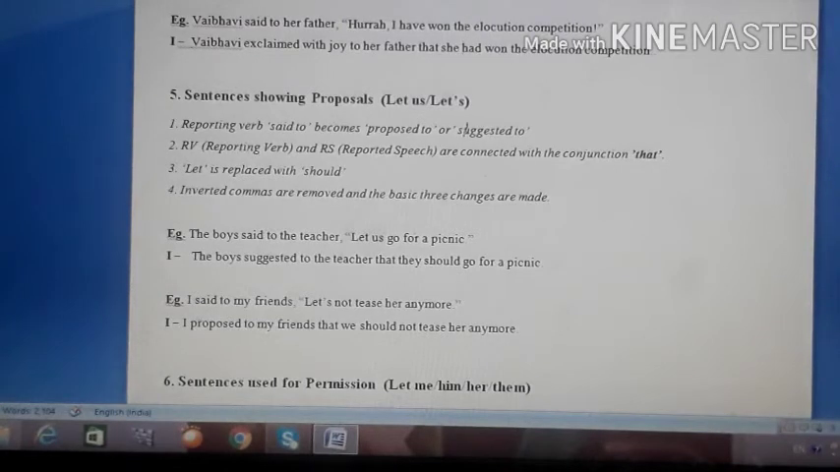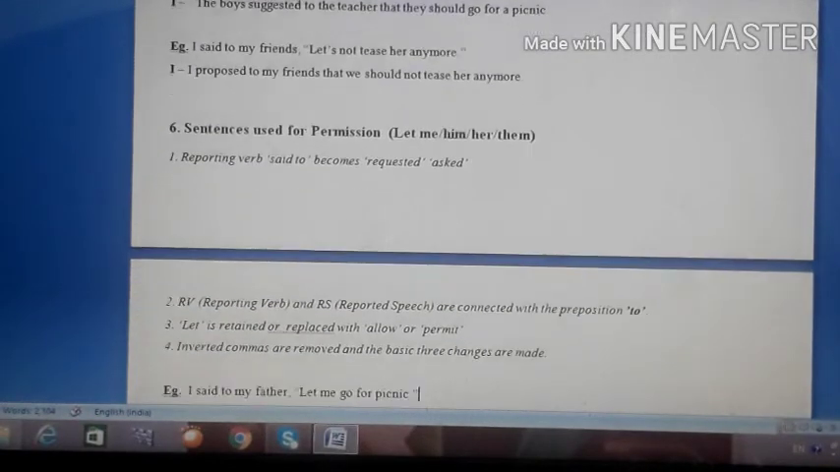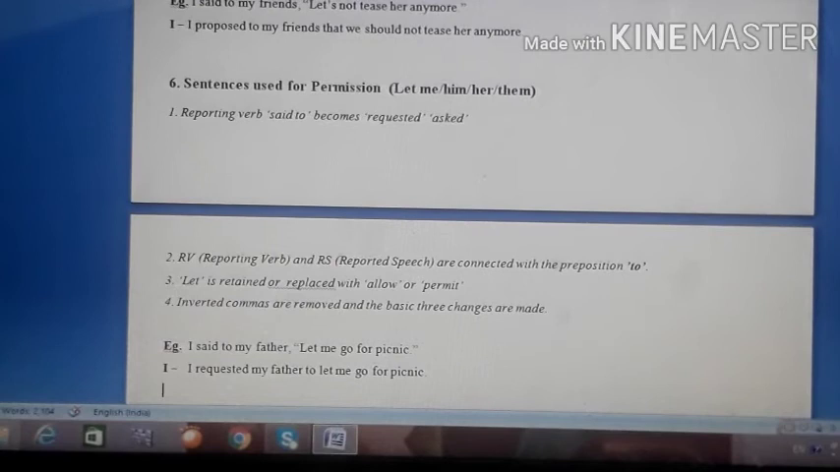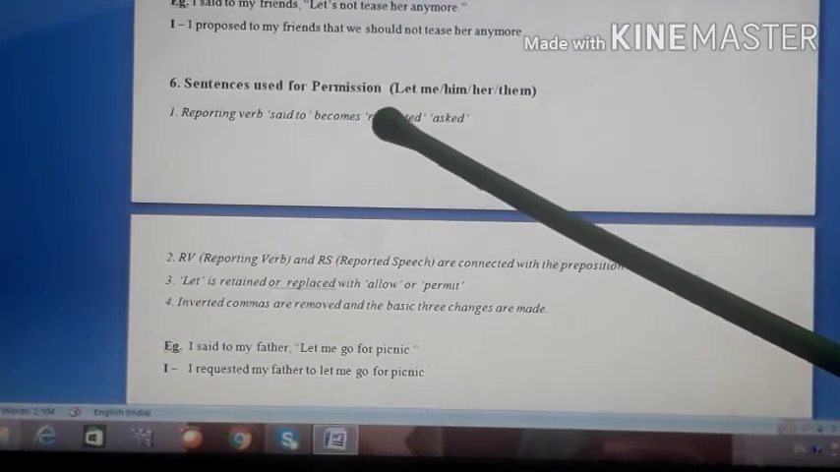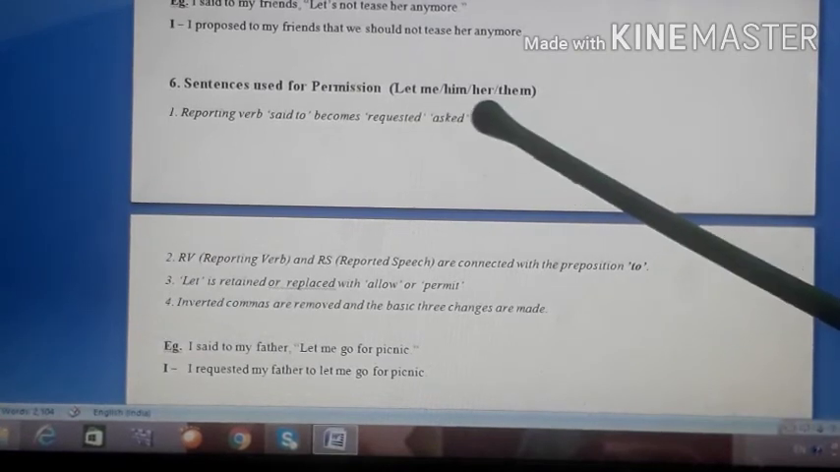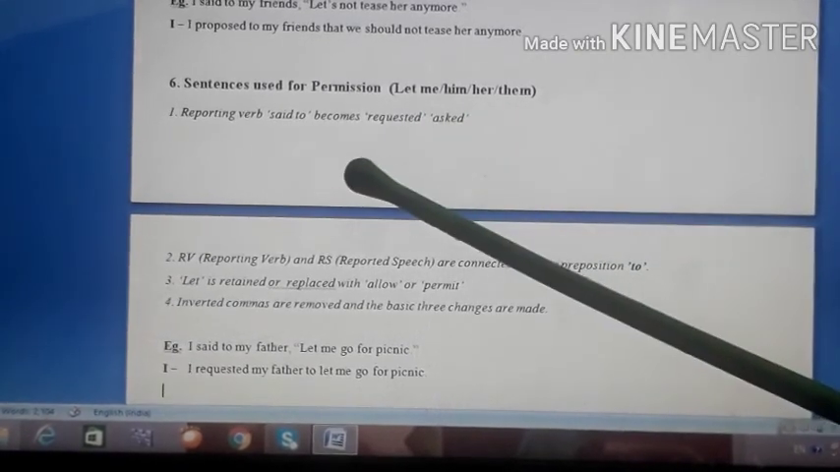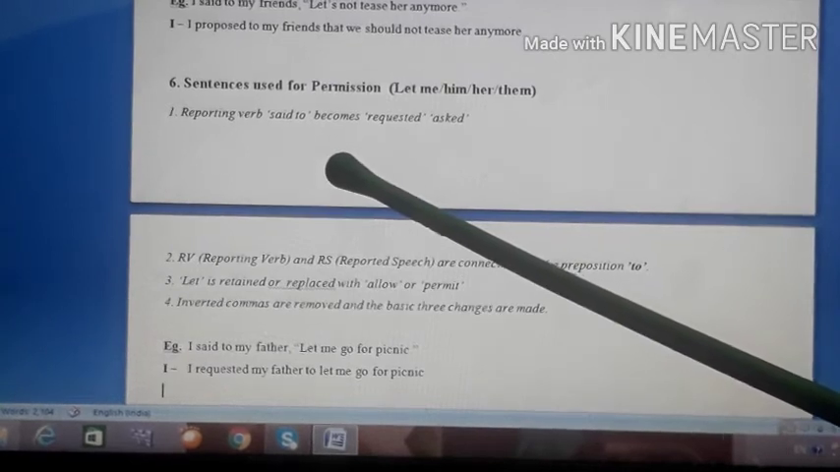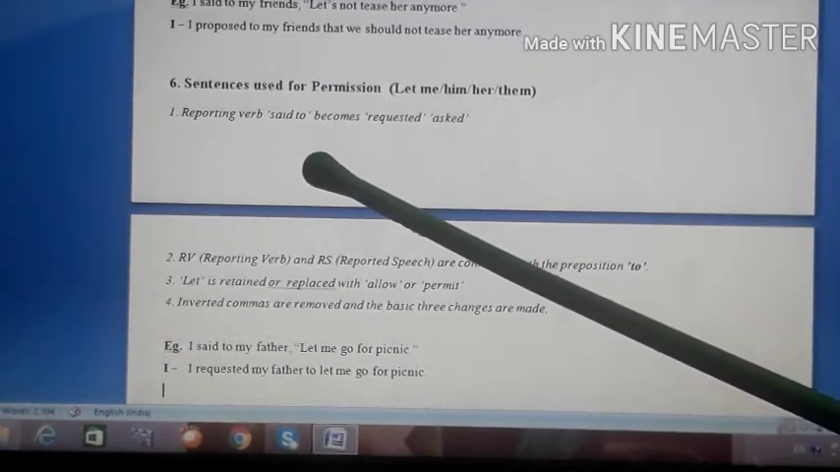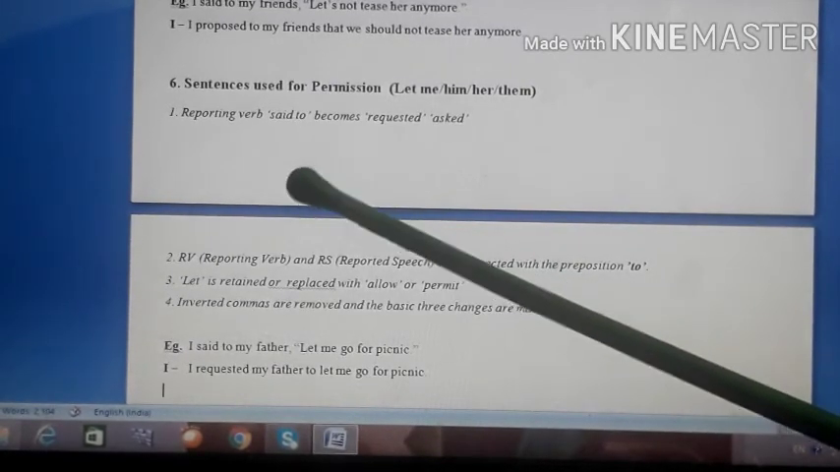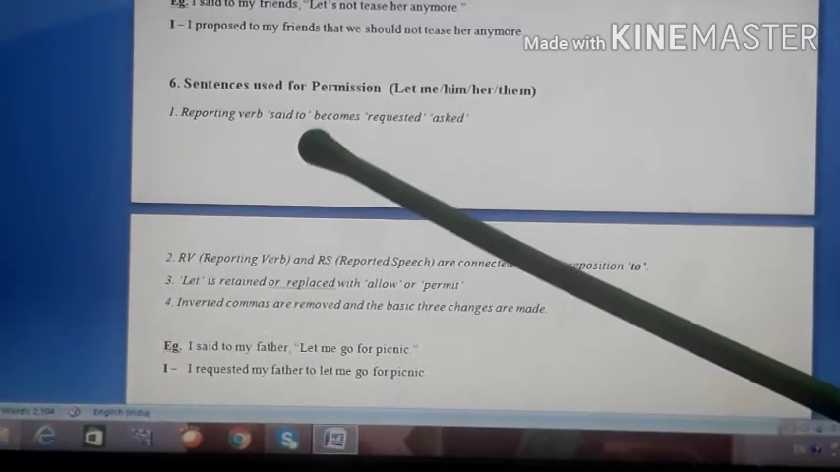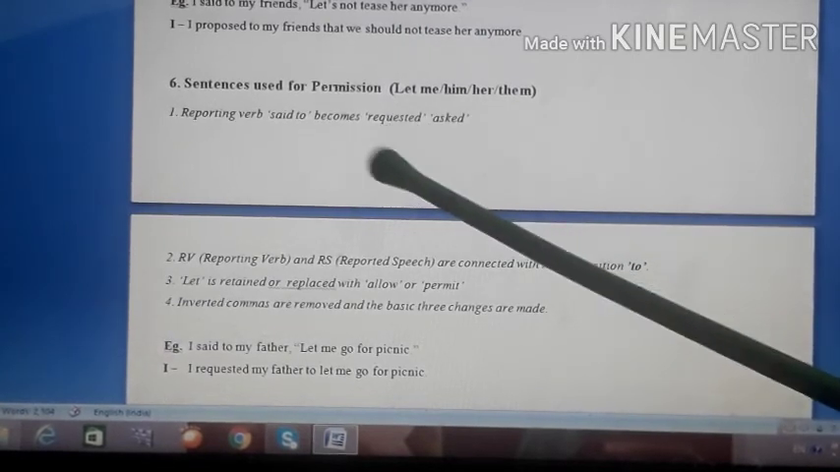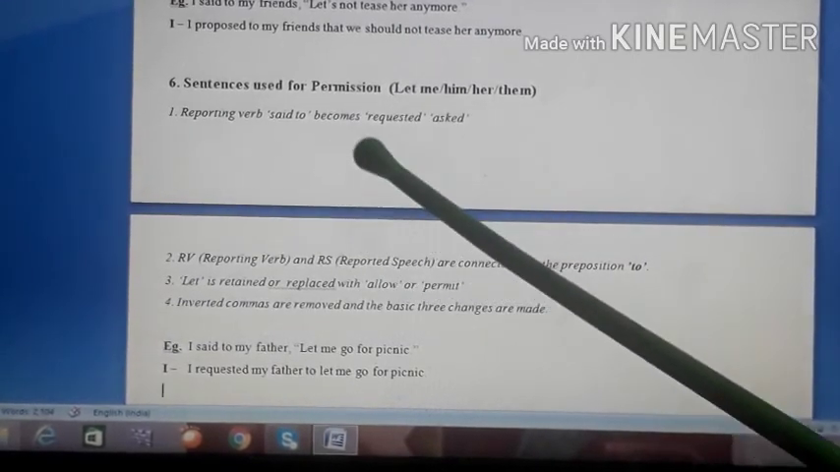Okay, now students, we move on to the sixth type of sentences, which are known as sentences used for permission. Now here again you see, it begins with let, but after that you will have normally me, him, her or them. Okay, let me come with you, मुझे आपके साथ आने दो. Let him go, उसको जाने दो. Let her draw this picture, उसको ये पिक्चर ड्रॉ करने दो. Let them play wholeheartedly, पूरे दिल से उनको खेलने दो. तो ये सब क्या है? परमिशन मांगते हैं स्टूडेंट्स. So here that's why reporting verb said to will become what?